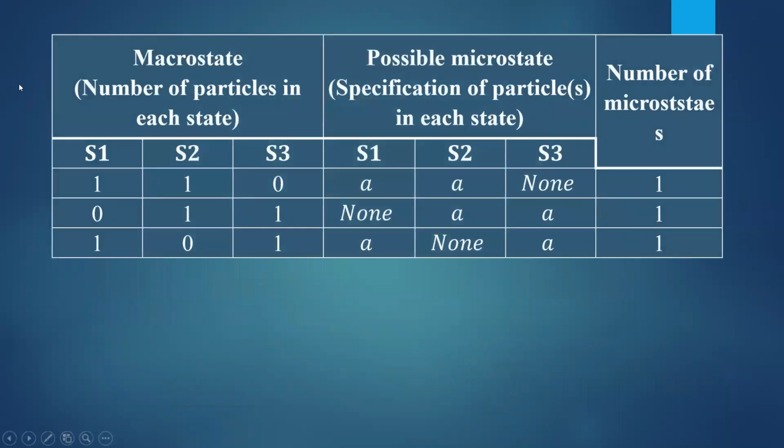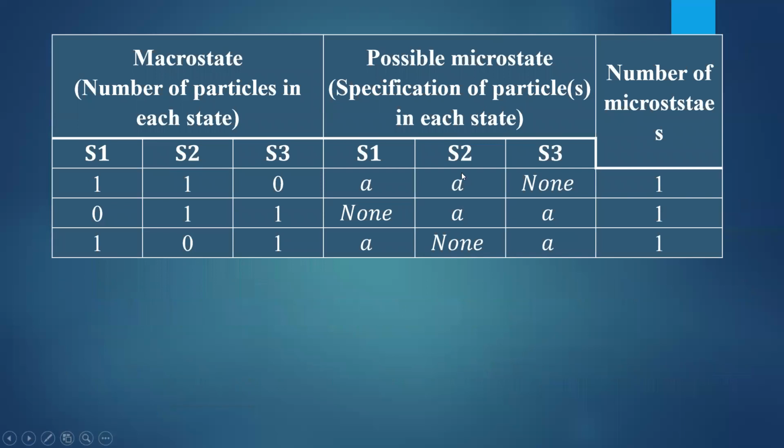Let's form this table with different combinations. Remember, in one state only one particle is possible. The first combination: S1 contains one particle, S2 contains another particle, S3 is empty. Only one combination is possible for this set. Second combination: S2 contains one particle, S3 contains one particle.